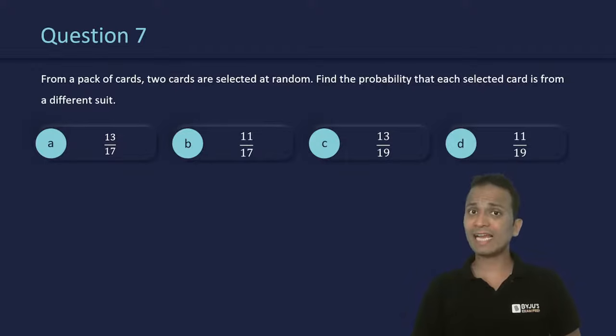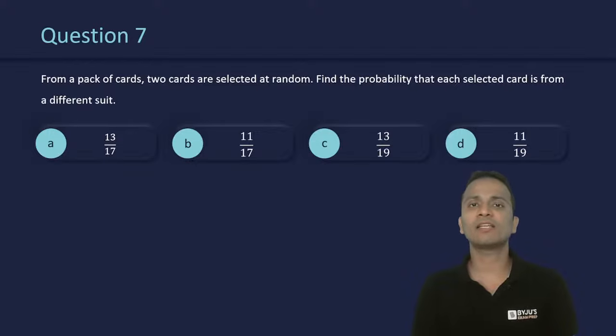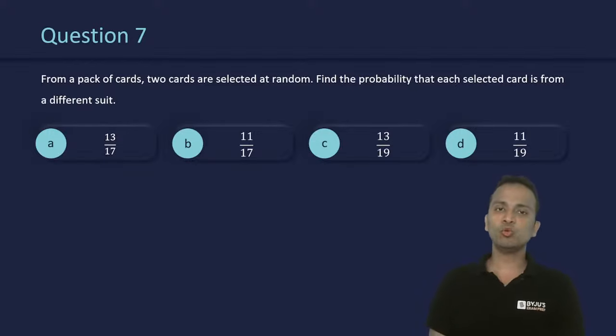Question number 7, a slightly challenging question, slightly. I can say a moderate level of difficulty question. From a pack of cards, how many cards are there in total? 52 cards are there in total. From a pack of 52 cards, 2 cards are selected at random. Find the probability that each selected card is from a different suit. In total, how many suits are there? 4 suits are there in total: hearts, diamonds, spades, and clubs. So we'll have to select 2 cards such that each card is from a different suit.